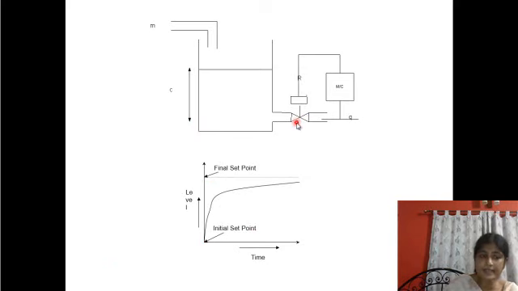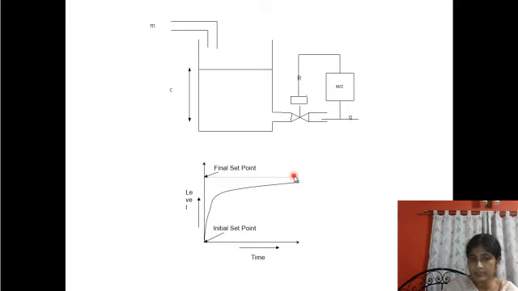Process reaction rate is the maximum rate of change of the process variable or control variable. Say for this, the level will change from the initial set value to the final set value, and the reaction curve, called the process reaction curve, will follow this type of path.